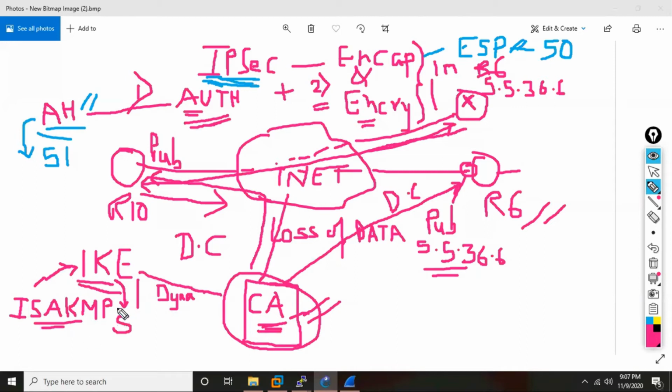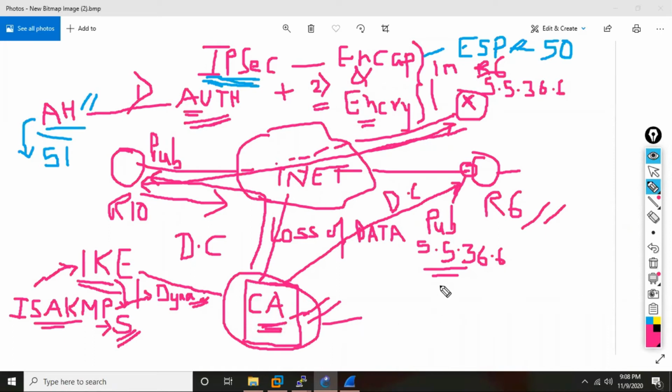And this ISAKMP protocol you can use in dynamic also, you can use in static also. As far as the CCIE Enterprise Infrastructure syllabus is concerned, you have only the static method of authentication. You don't have digital certificates or dynamic authentication. This is covered in CCIE Security. So when I teach CCIE Security, there I explain how to set up even a digital certificate.